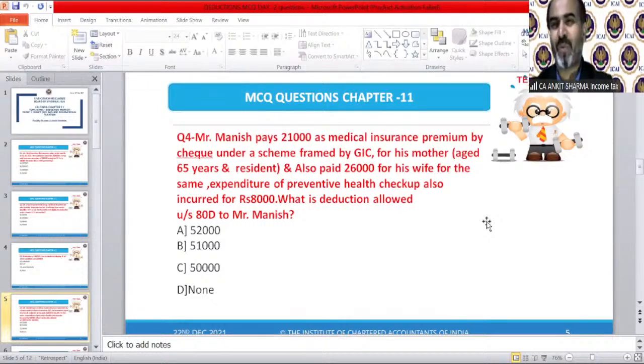Let's see who will give the correct answer to this question. Anyone? Read it carefully. Take your time.